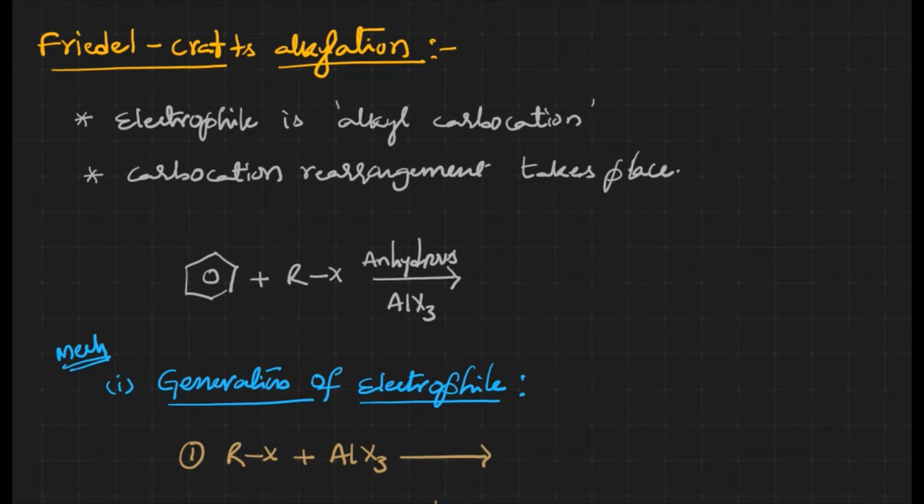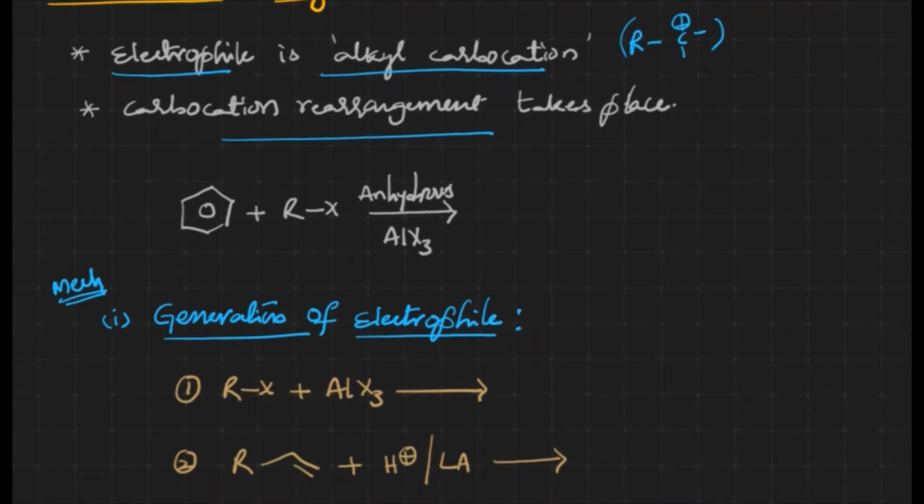Hello friends, in this video I am going to discuss the Friedel-Crafts alkylation reaction. The Friedel-Crafts alkylation reaction is an example of an aromatic electrophilic substitution reaction. In this reaction, the electrophile is going to be the alkyl carbocation. During this reaction, carbocation rearrangement takes place. Generally, benzene and alkylation give alkyl benzene. This is the alkylating reagent over here which produces the carbocation, and generation of alkyl benzene takes place.